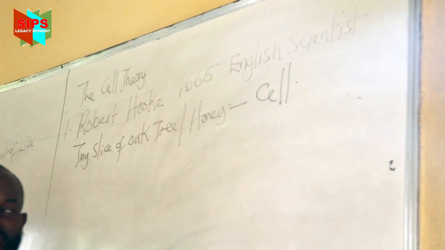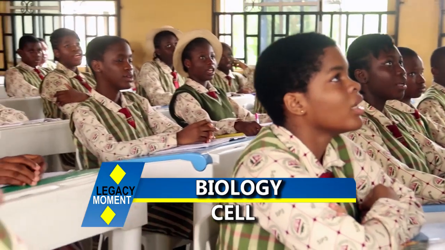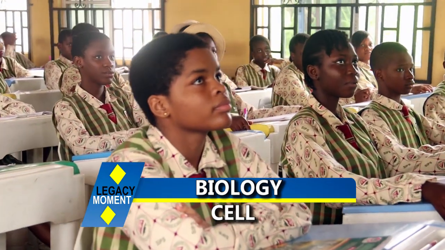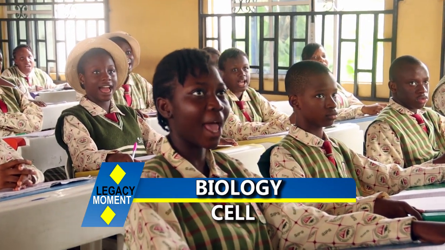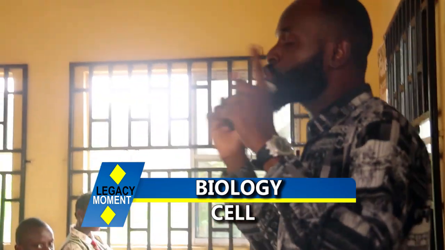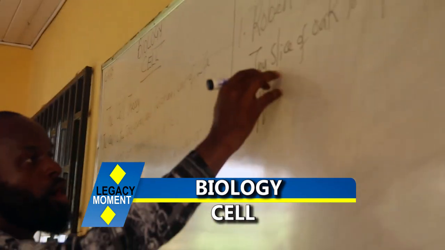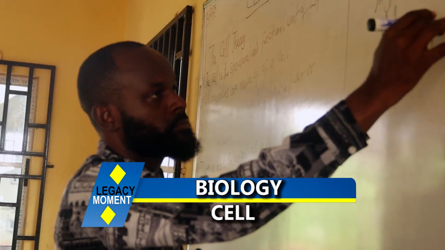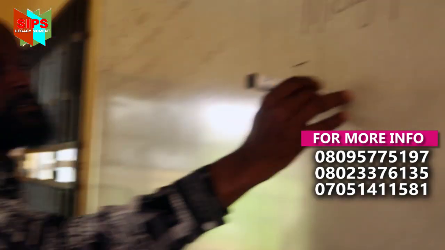So class, who is the father of the cell theory? Robert Hooke. What year? 1665. Who was Robert Hooke? An English scientist. What did he discover? He discovered the thin slice of an oak tree. Also something very important: he wrote a book called the Micrographia. What was the name of the book he wrote? Micrographia.